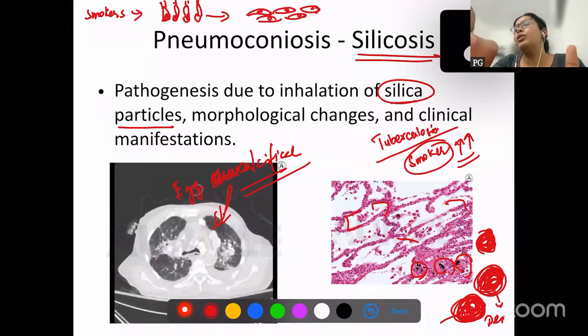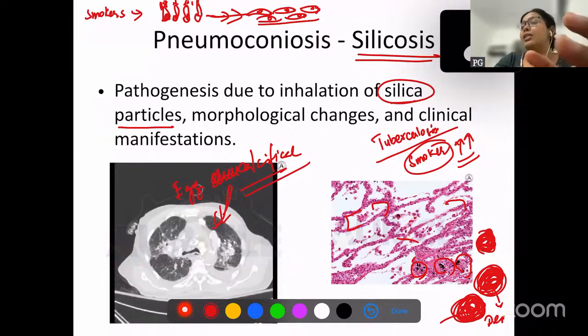Which part of the bronchus is essential for mucociliary clearance? It is the cilia, correct? So if the cilia is lost and this epithelium is transformed into squamous epithelium, it is going to affect mucociliary clearance. So if any particle is there, it's not going to go out by mucociliary clearance. So any smoker is going to have excessive symptoms when exposed to silica dust or any other materials like coal, asbestos, etc. So smoking is going to increase the risk. Similarly, tuberculosis risk is increased with silicosis.